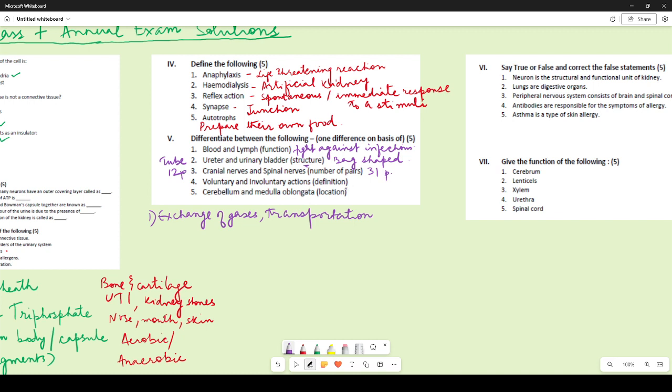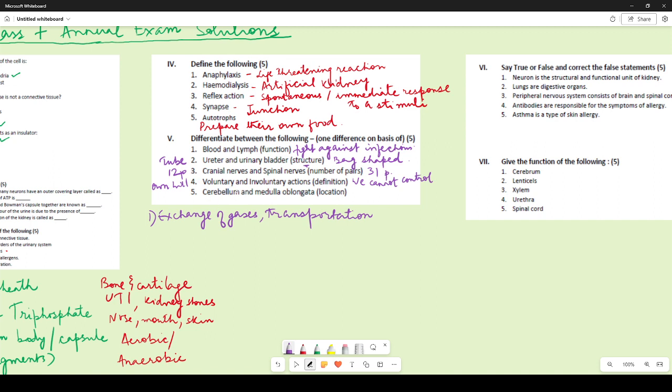Voluntary and involuntary action definition. So many of you got this correct. Voluntary action means something which we do of our own will, right? Something on which we have a control. Like I'm speaking right now, I have control over it. If I wish to, I can stop and not speak. But involuntary action, while I'm speaking, my eyes are blinking. As I'm looking at the screen, my eyes are blinking. That is an involuntary action. We cannot control these actions, the process of digestion and all this. So this is under our control, voluntary action.